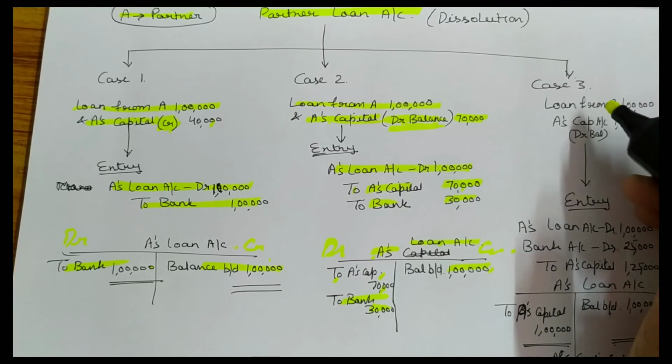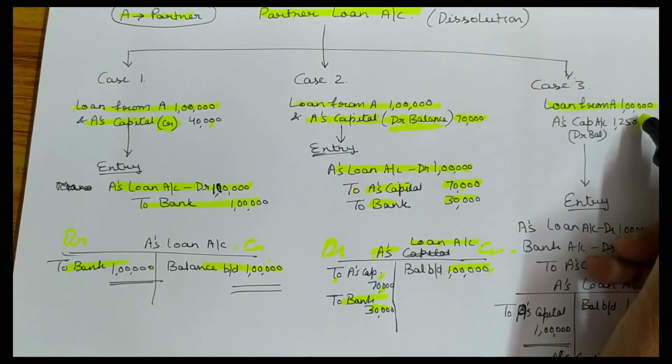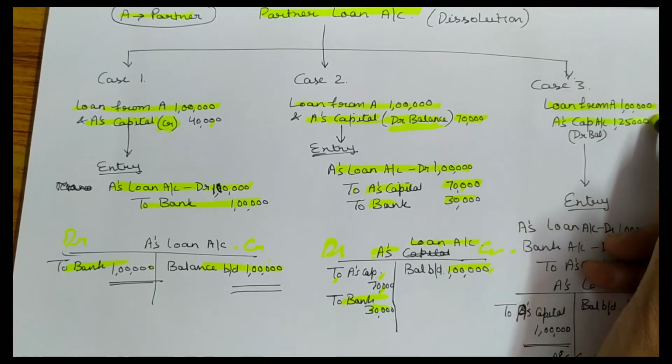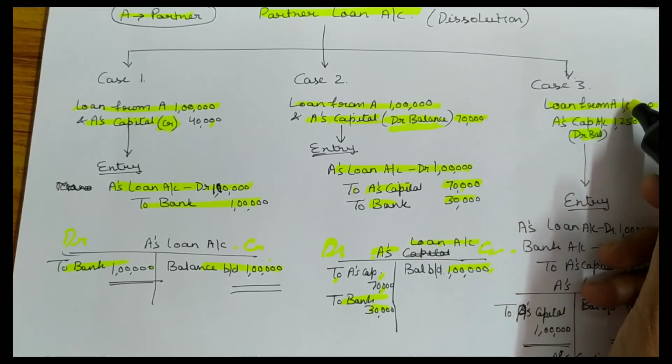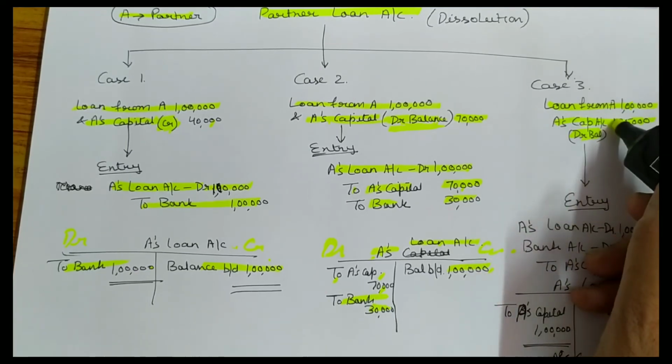Next case 3, loan from A is again 1 lakh, but A's capital account is 1,25,000. It is a debit balance. It means the loan is less than his capital, so this recovery can be possible out of this capital account.